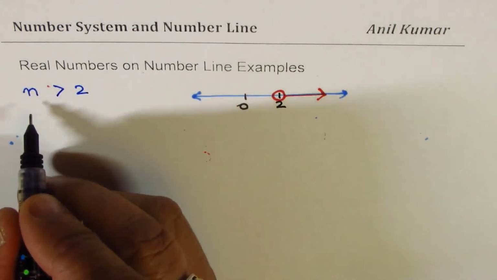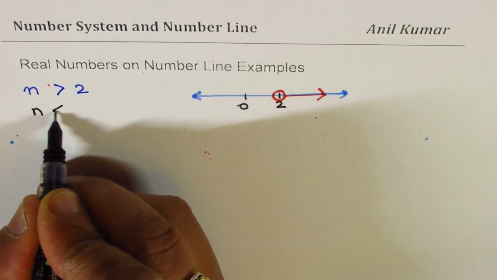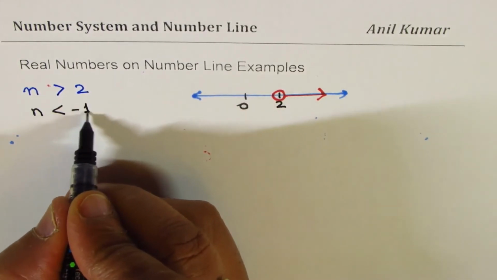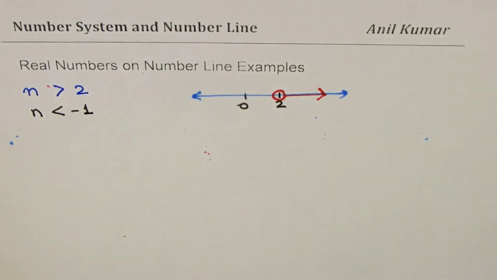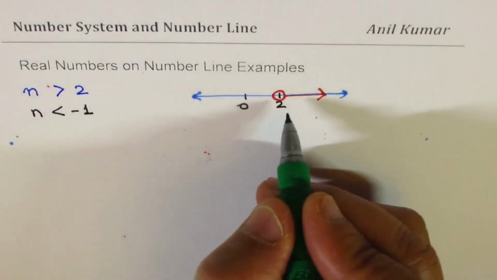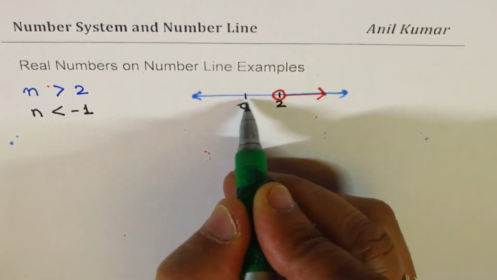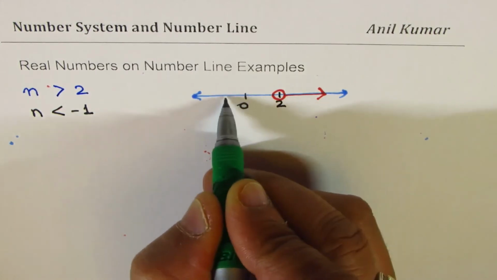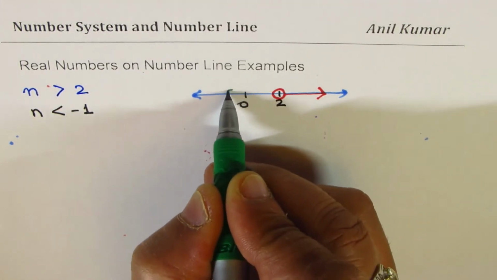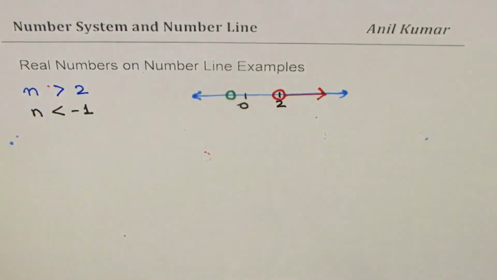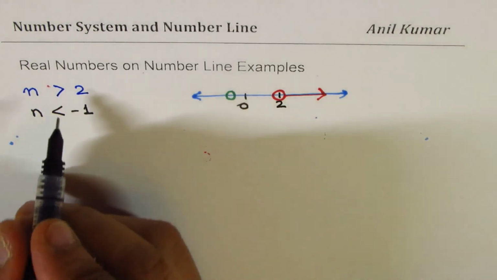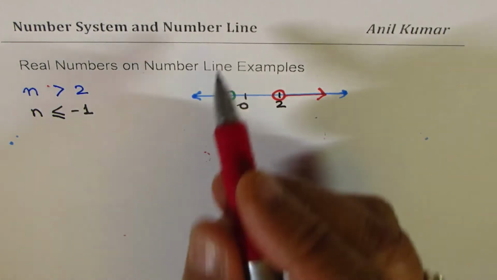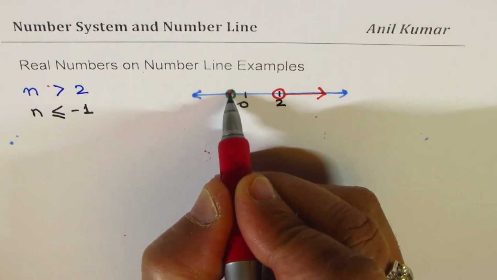If I have to show a number n which is less than, let's say, minus 1, on the same line, I'll draw that number. So if that is 2 for us on this number line, 1 will be kind of half of this. So this is 1. And if I want to actually represent less than or equal to, in that case, the difference is we are including 1. So I'll fill this up.